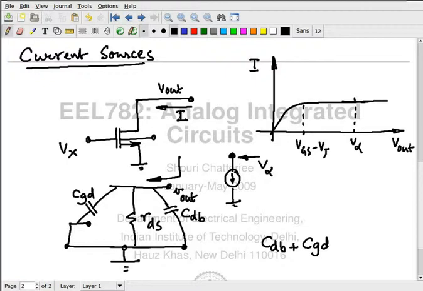And looking in from outside, the resistance that I see is RDS. So effectively what I see is an impedance which is RDS in shunt with this capacitance. How do you describe an impedance like this? Using a Laplace transform.